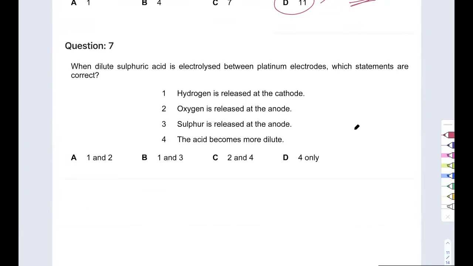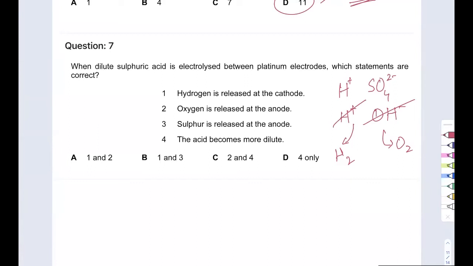When dilute sulfuric acid is electrolyzed between platinum electrodes, which statements are correct? All right, so we have dilute sulfuric acid, platinum electrode. Platinum and graphite roughly work in the same manner because they're both unreactive or inert. And what happens? You have sulfuric acid, H+ from there, sulfate from there, and water, obviously, H+ and OH-. I've told you in dilute solution, it's usually water that does the electrolysis. So hydrogen goes away, hydroxide goes away to make oxygen, this goes away to make hydrogen. Now you don't have much water. In fact, water has been broken down, and you're left with half the water.